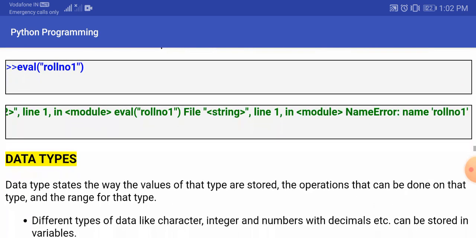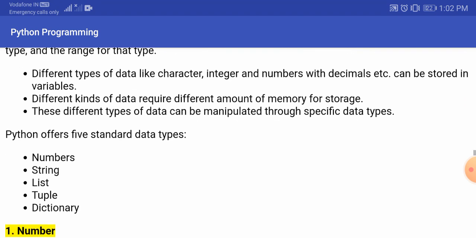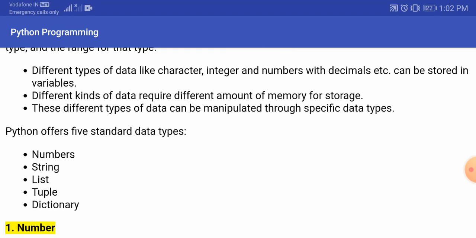Now let's move on to the data types. The different data types used in Python are numbers, strings, lists, tuples, and dictionaries. About all these we'll be discussing in the next video.